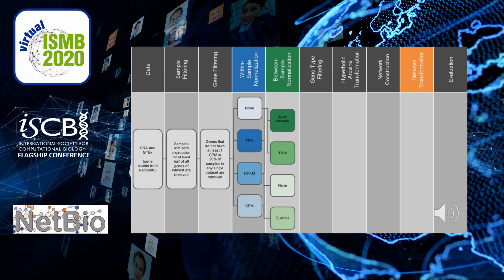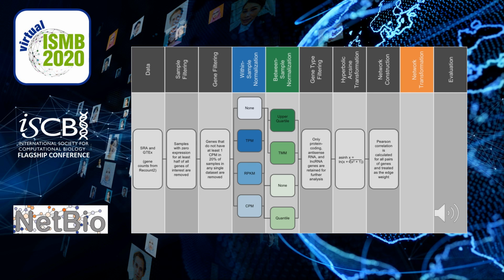And 4 more options for between-sample normalization, which is meant to make the same gene count in different samples more comparable. Only protein-coding, antisense RNA or lincRNA genes were included in my network, and I used Pearson correlation to calculate edge weights.